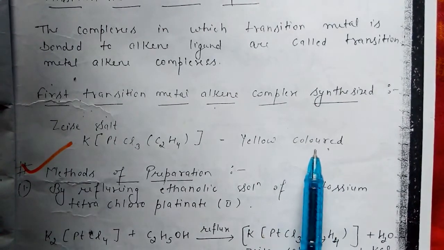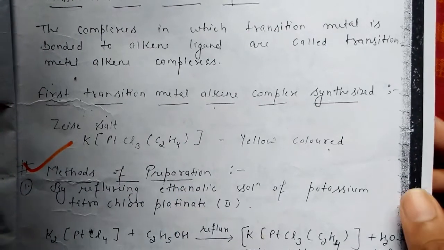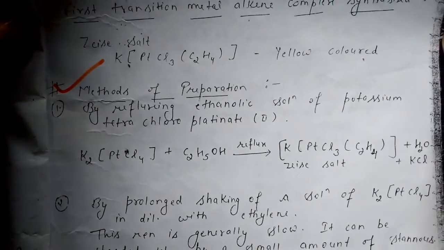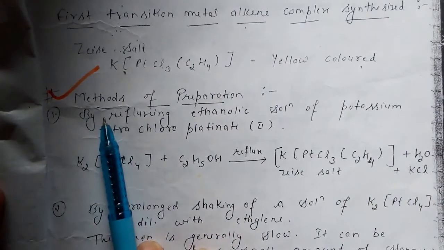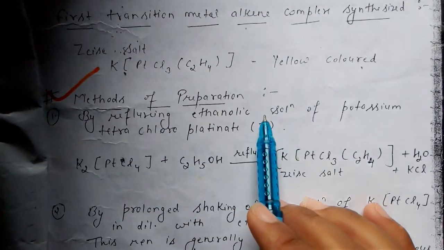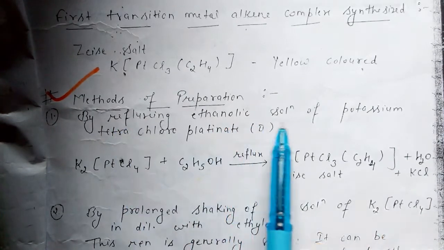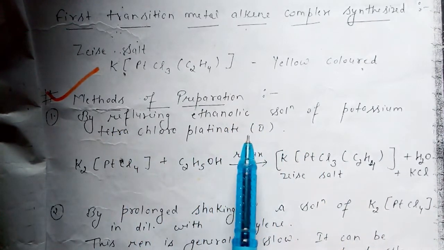Now, what are the methods of preparation of transition metal pi complexes? Some methods of preparation are just given here. Let's discuss. The first one is by refluxing an ethanolic solution of potassium tetrachloroplatinate.